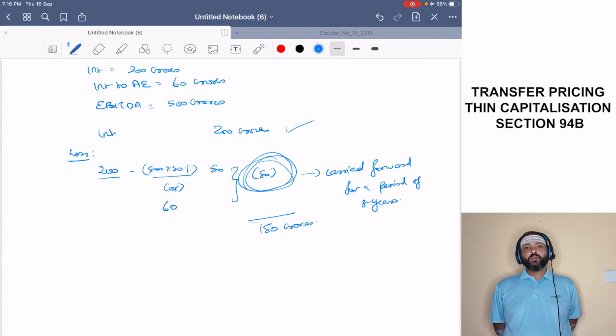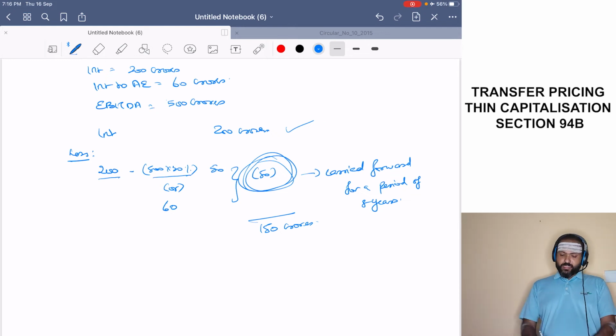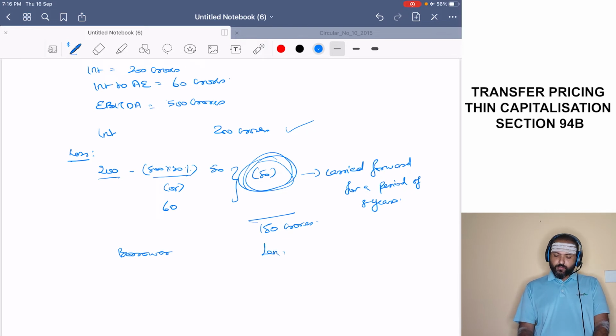Now, in this we have to see who is the borrower and who is the lender. So the borrower will be the Indian AE, and the lender will be the non-resident AE or the permanent establishment of the non-resident in India.